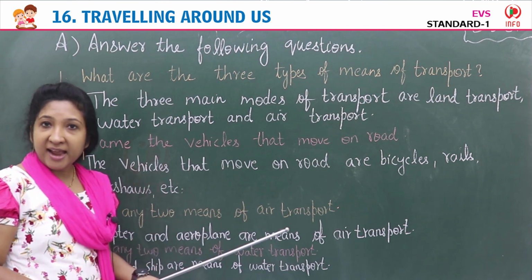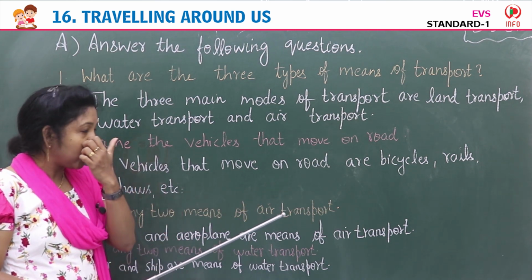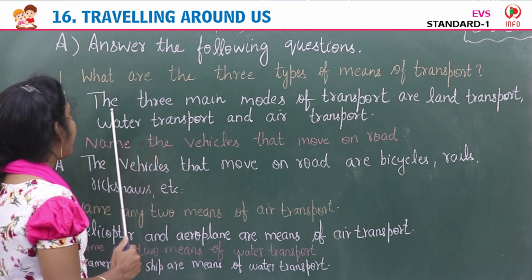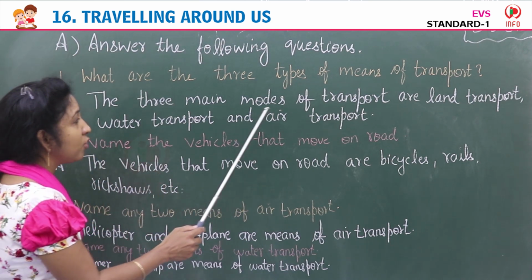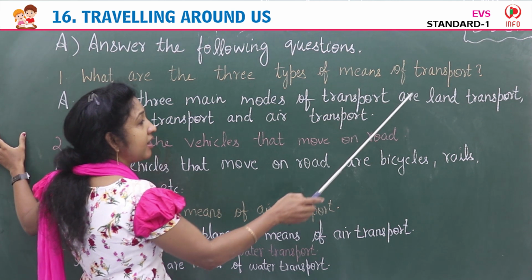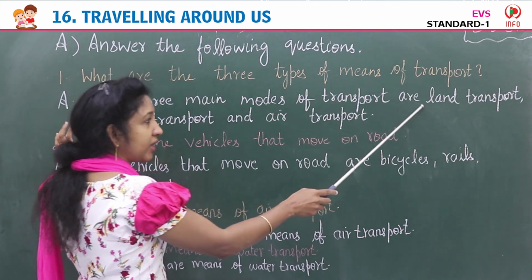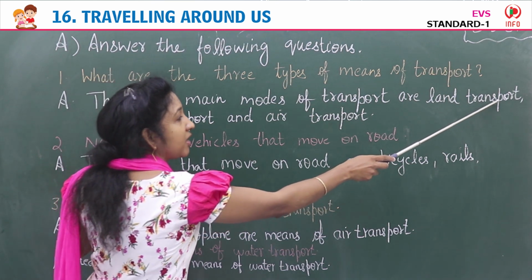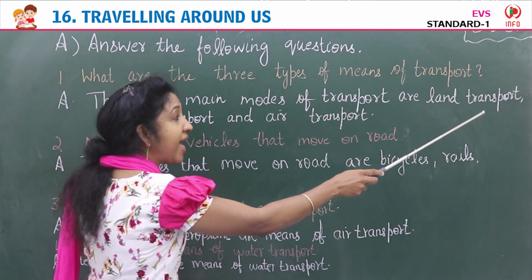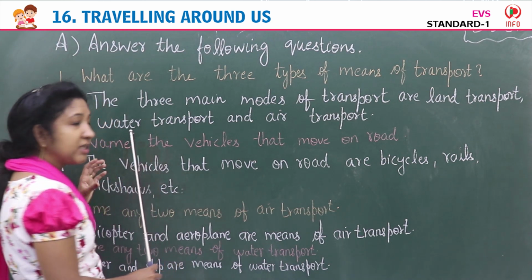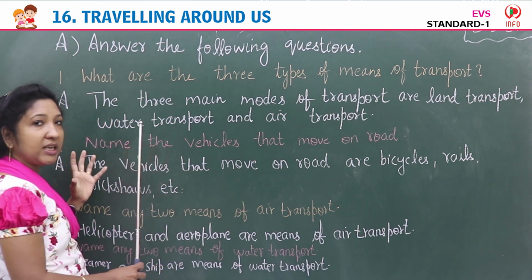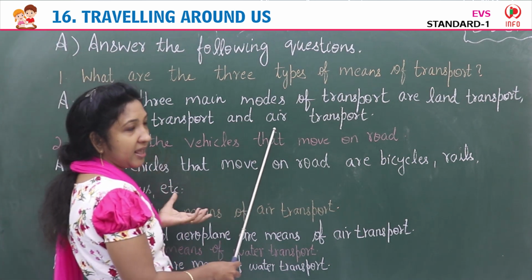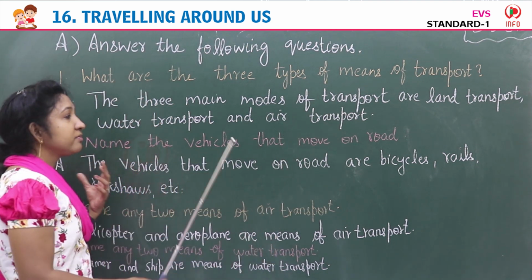Yes, land transport, water transport and air transport. Answer: the three main modes of transport are land transport, L-A-N-D, land, T-R-A-N-S-P-O-R-T, transport, land transport, water transport, W-A-T-E-R, water transport, and air, A-I-R, air transport.